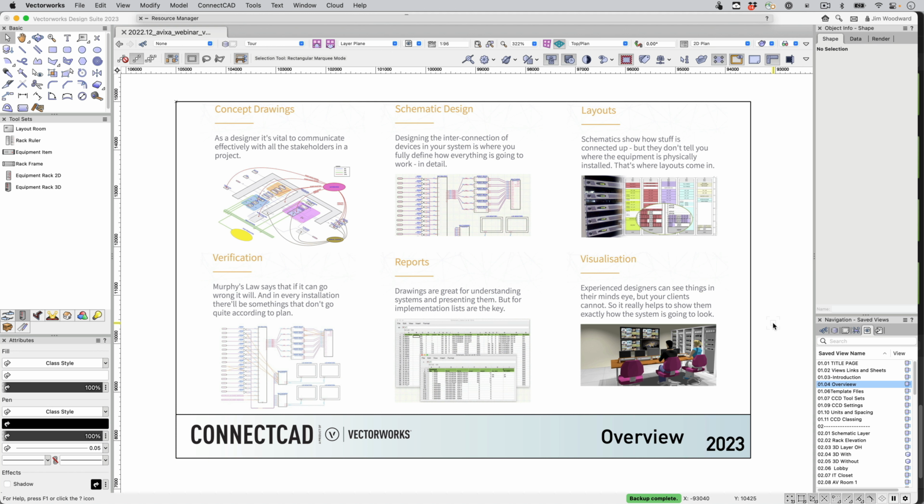We then are able to output reports, send those reports to the field, and get the as-built information and update the designs from that information. And finally, going into a 3D layout, we can create really nice presentations in Vectorworks.